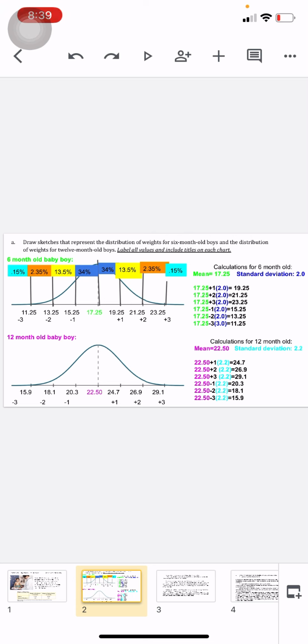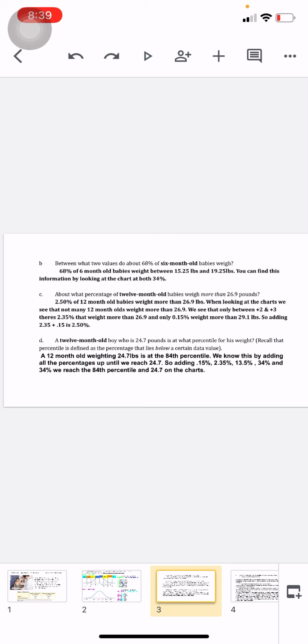Now for the next chart, we will do the same thing. However, the new mean weight is for the 12-month-olds, and it is 22.50 pounds, and the standard deviation is 2.2. So as the chart moves to the right of the mean, it is increasing by 2.2, and on the left of the mean, it is decreasing by 2.2.